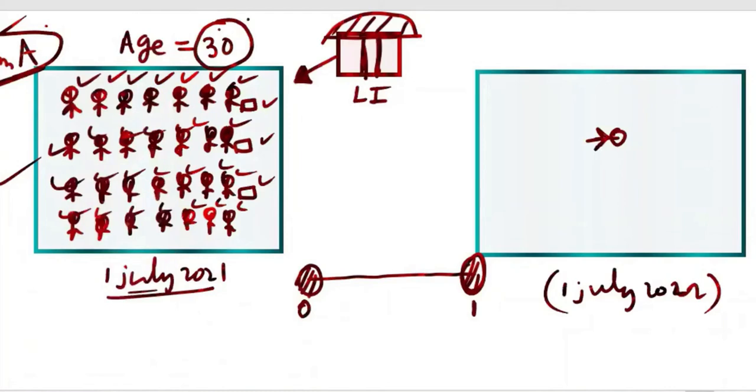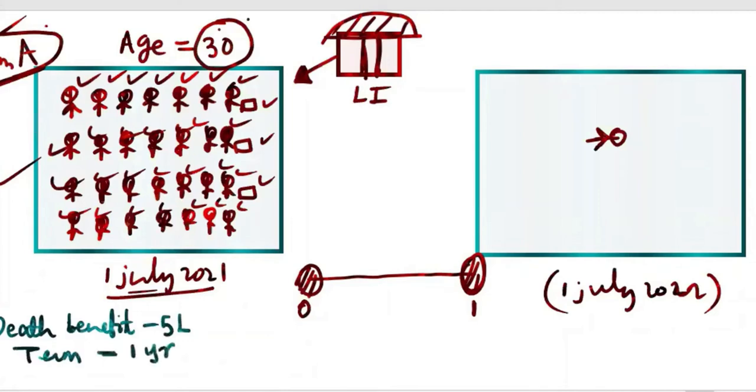For that we'll use the technical word, CM1, death benefit. Death benefit is 5 lakhs. Let me write the term also, 1 year to start with. Suppose this is a 1 year term, and the death benefit is 5 lakhs. This is called the sum assured, the death benefit. Sum assured is 5 lakhs, and within the 1 year term the age is 30.